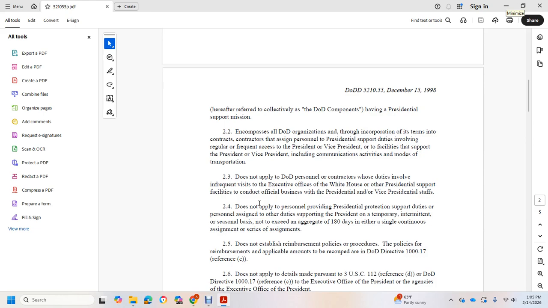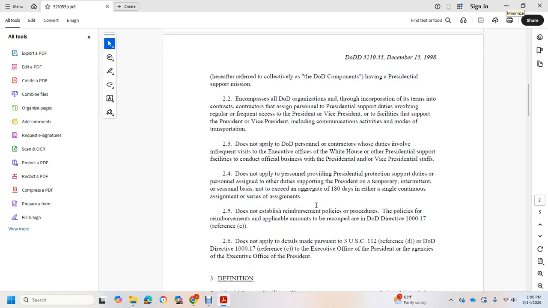staff. It does not apply to personnel providing personal presidential protection, or to personnel assigned to other duties supporting the President on a temporary or seasonal basis not exceeding 180 days aggregate in a single continuous assignment.